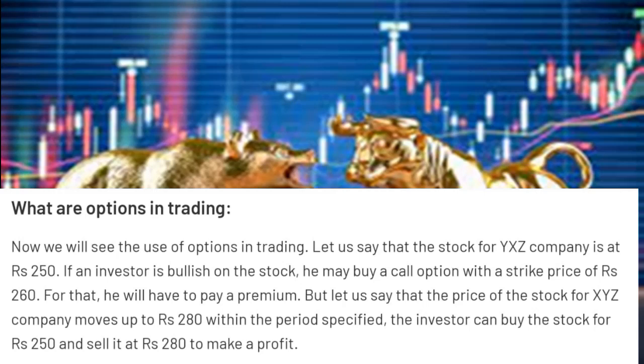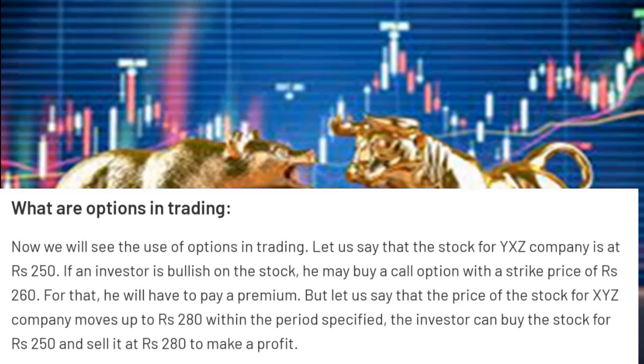Now the stock price has increased from rupees 250 to rupees 280. The price of the call will also increase, so it will become from rupees 10 to rupees 20. So he will get a profit of rupees 10 for 1000 shares. So his net profit will be rupees 10,000.